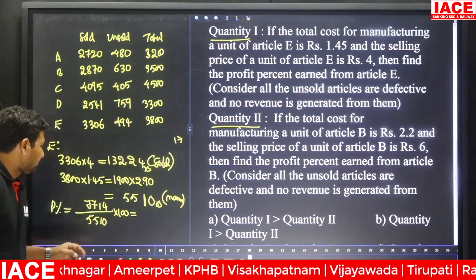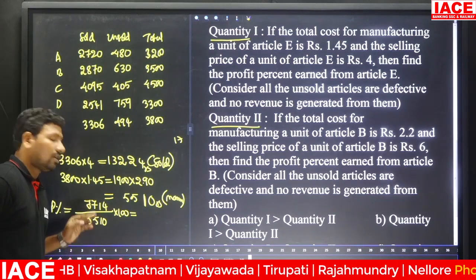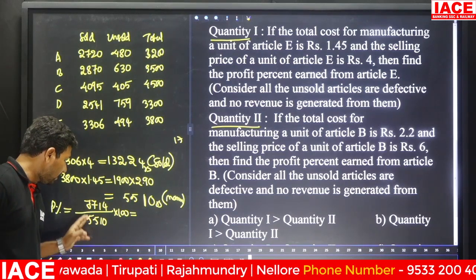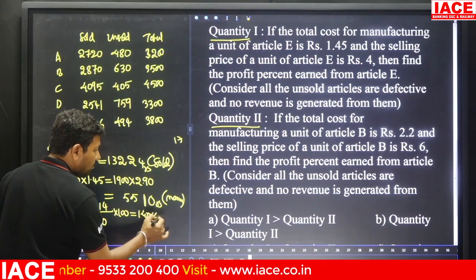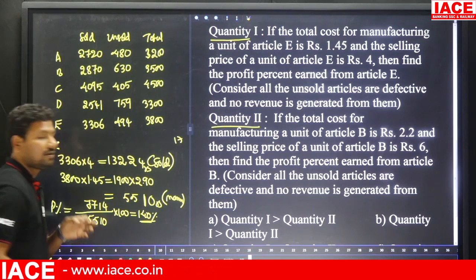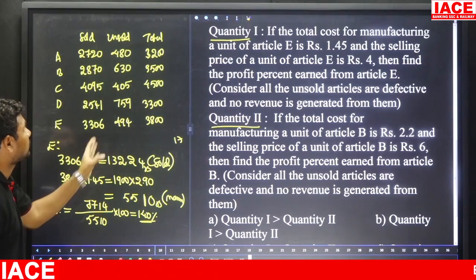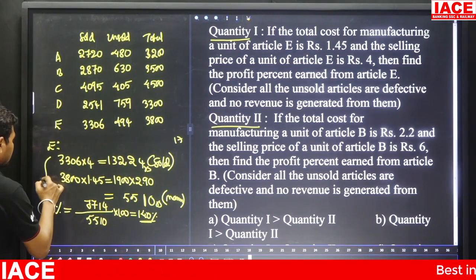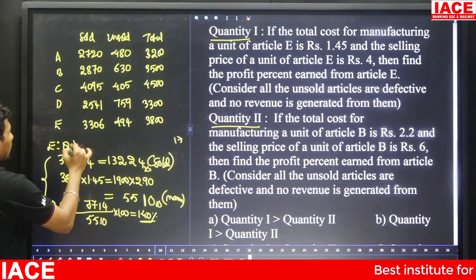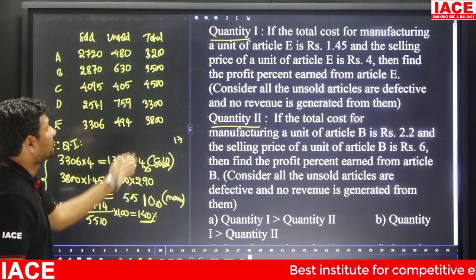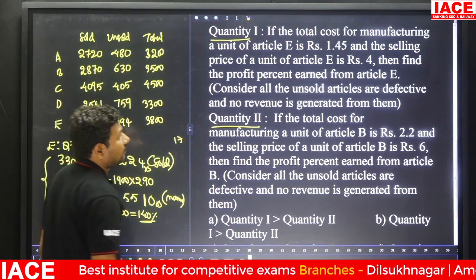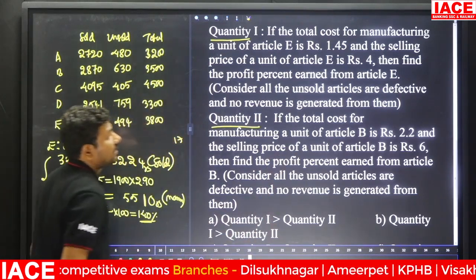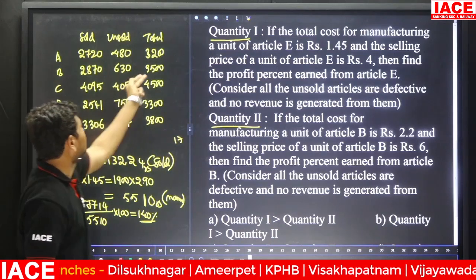You can observe here 5 to 7, how many times? Almost you can observe that 5 to 70 is 140. Not exactly, but approximately you will get 140 percentage. This is for quantity 1. Whatever calculation we did belongs to quantity 1 only. For quantity 1 we get 140 percentage. Look at quantity 2. The total cost of manufacturing a unit of article is 2.2. How many articles are there? 3500.